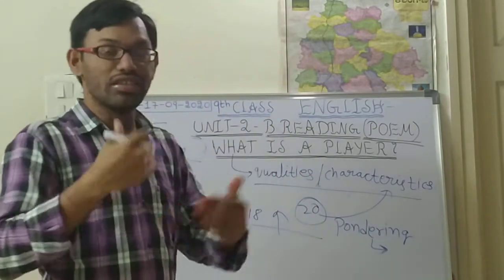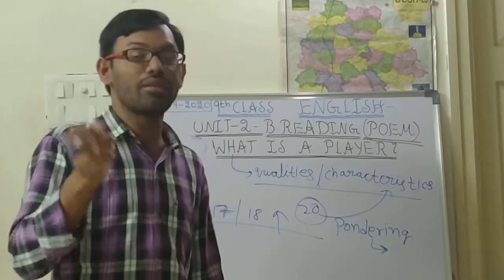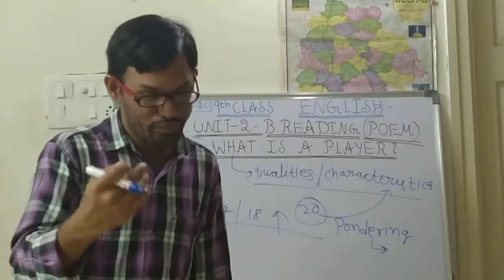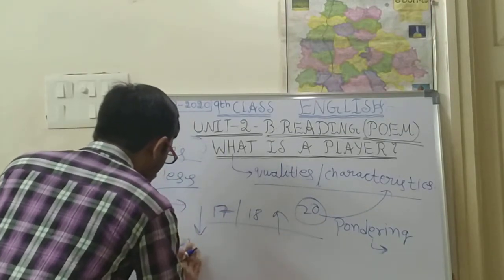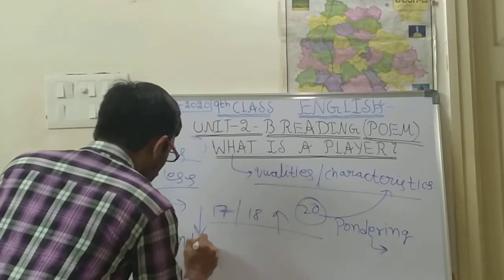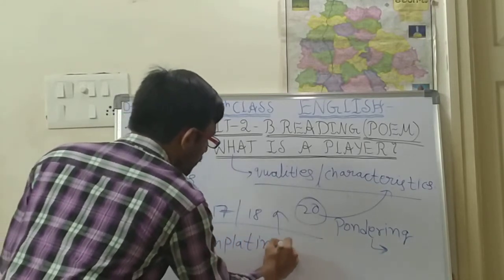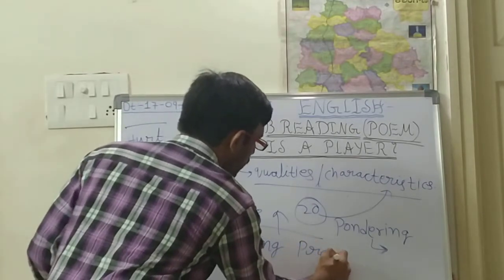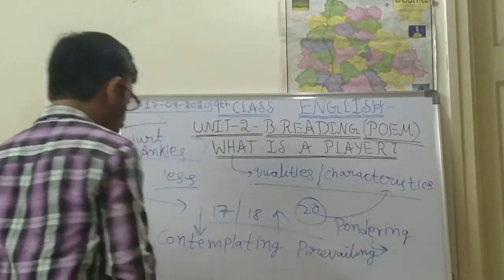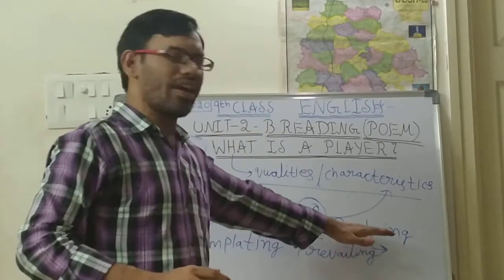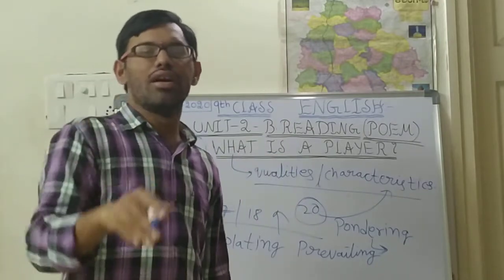Instead of that, what will they do? Only contemplating prevailing. Here they never ponder about whatever happened, happened.